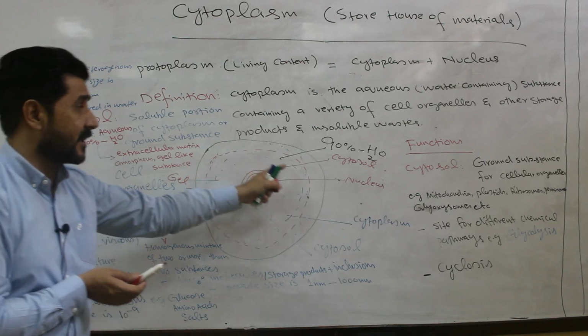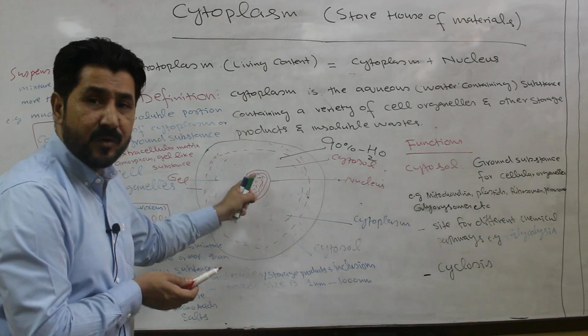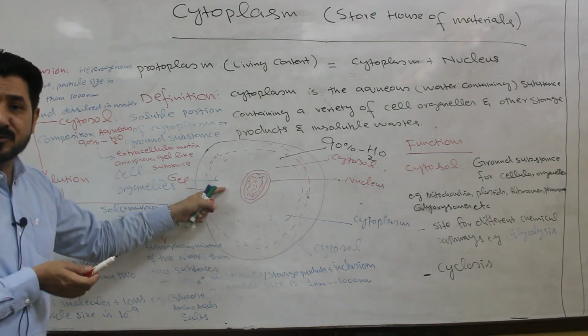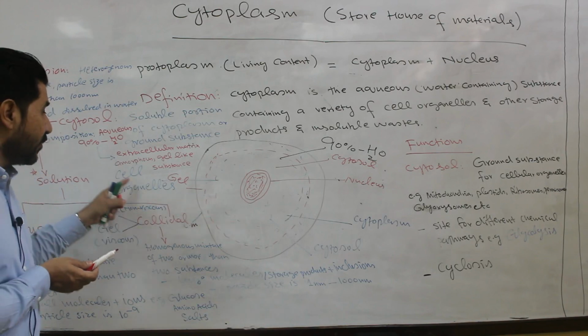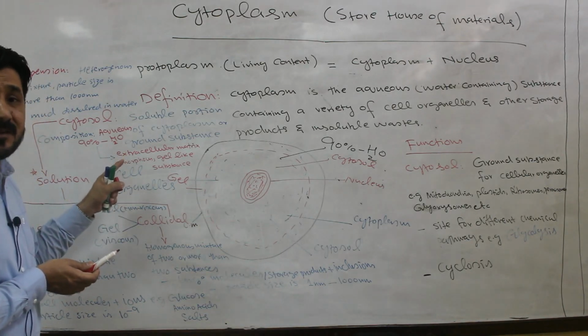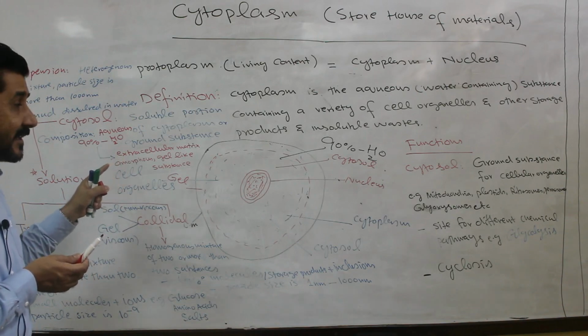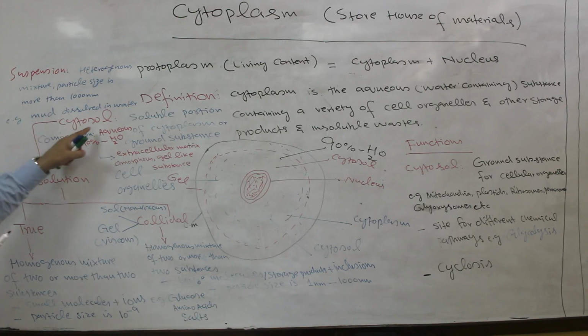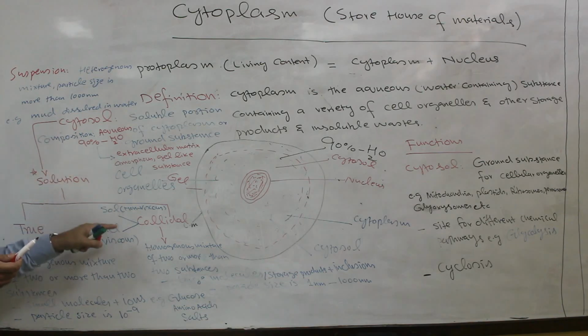The peripheral portion of the cytoplasm is more gel-like, while the middle or central portion of the cytoplasm will be more sol-like, that is, non-viscous or thin. So this is all about the types of solution present in the cytosol region of the cytoplasm, that is true solution and colloidal solution.